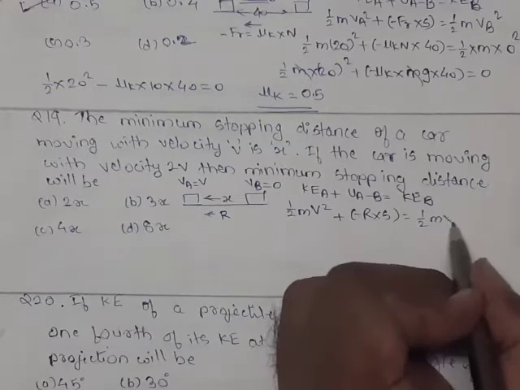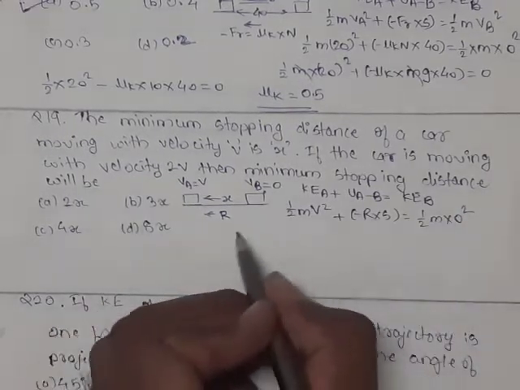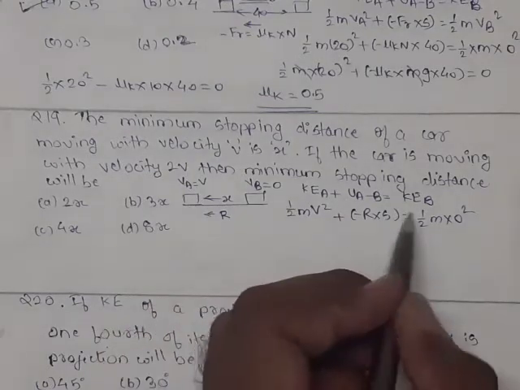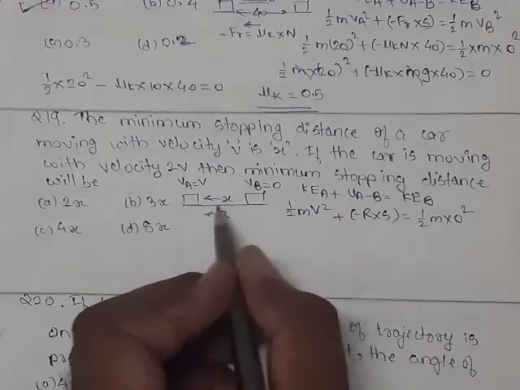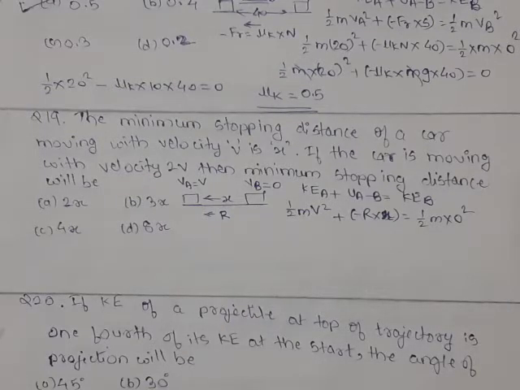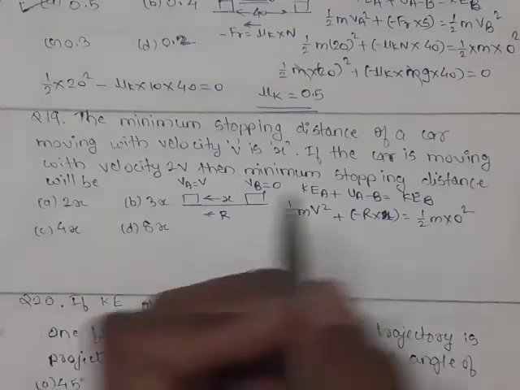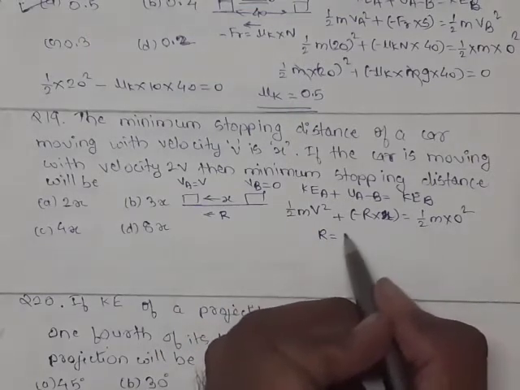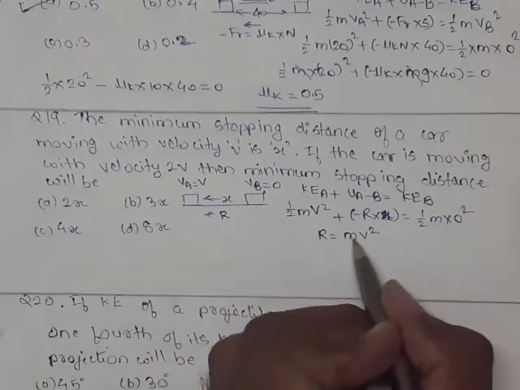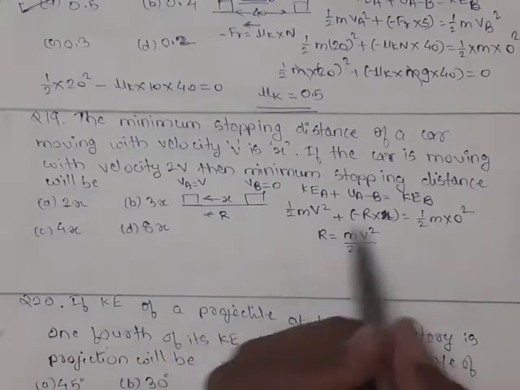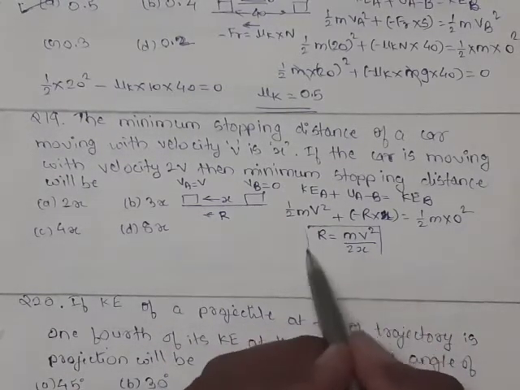VB is 0. Instead of S we put the given value, x. By simplifying, the value of R, the resisting force, comes to be m v square upon 2x.